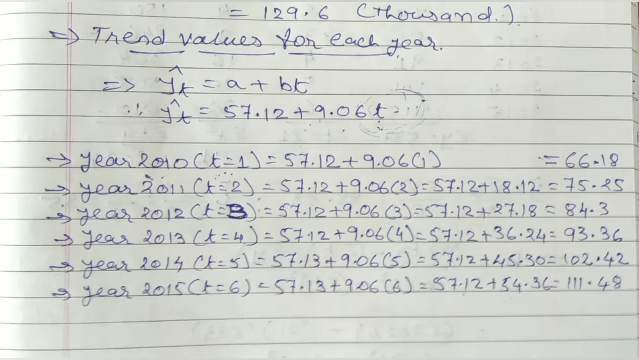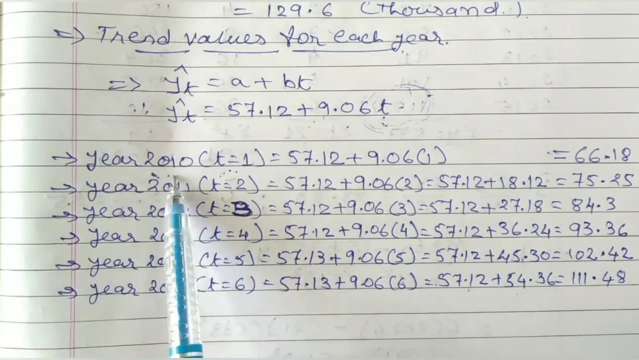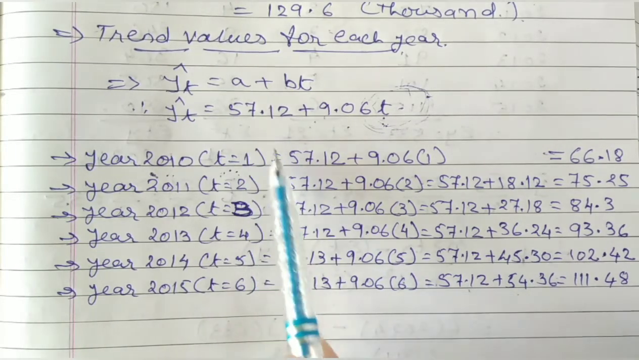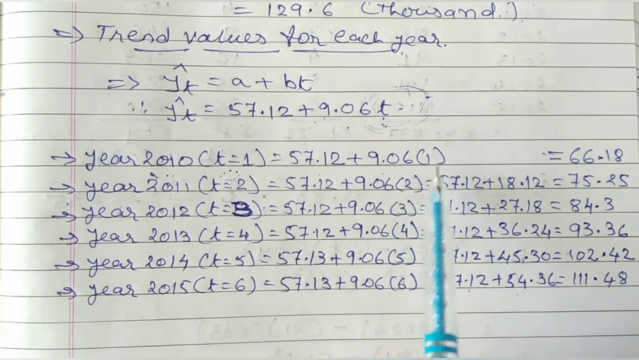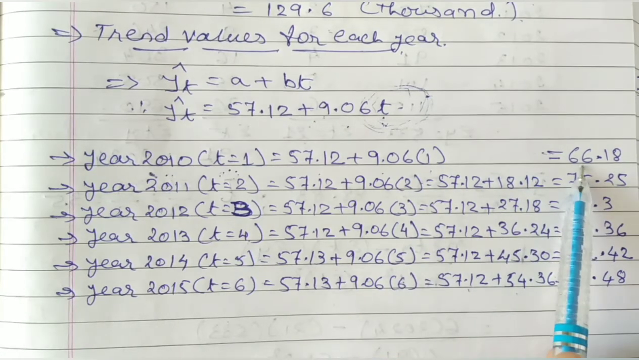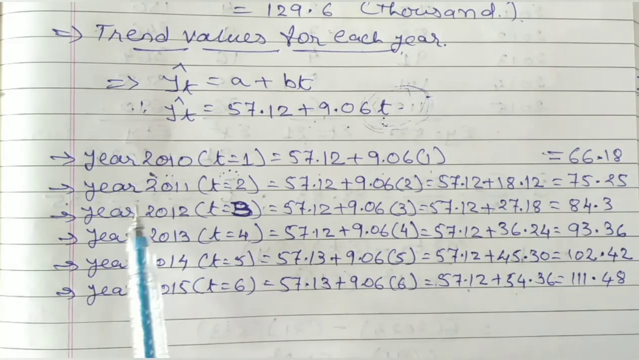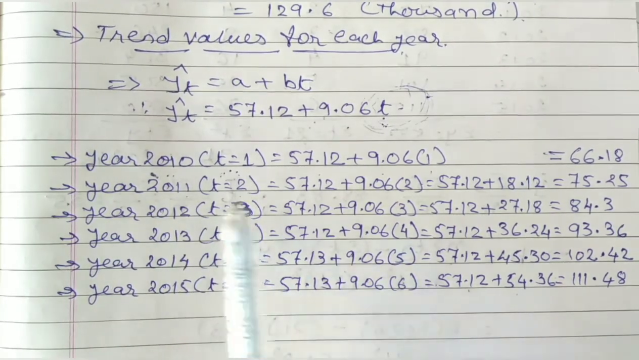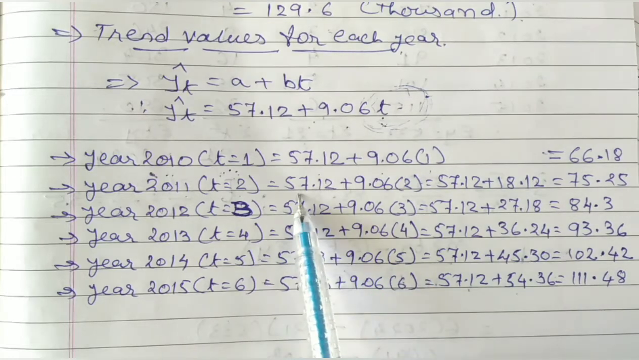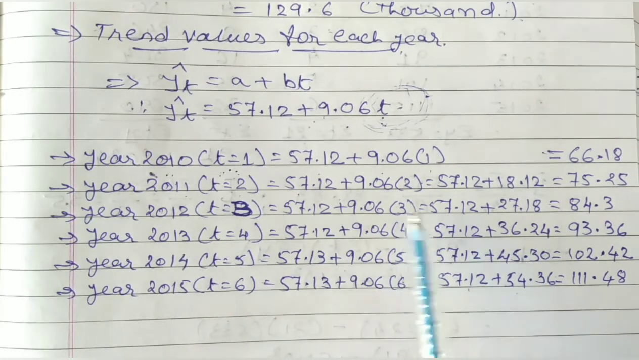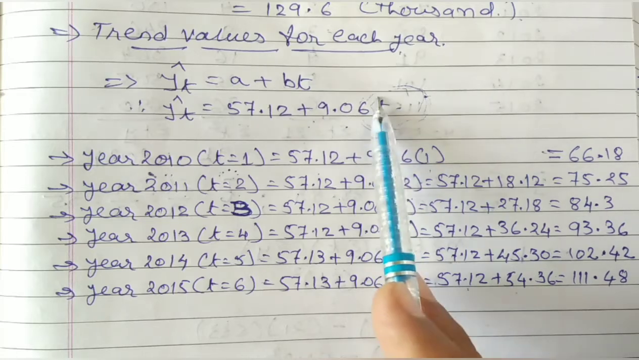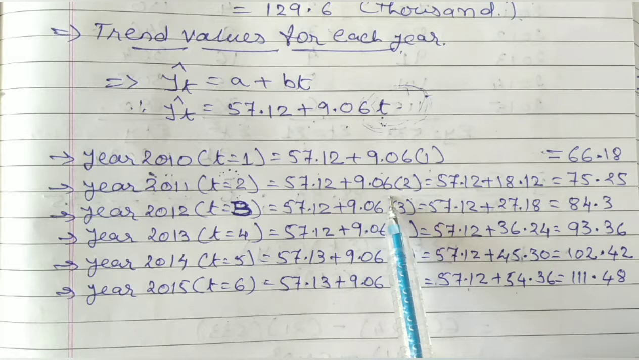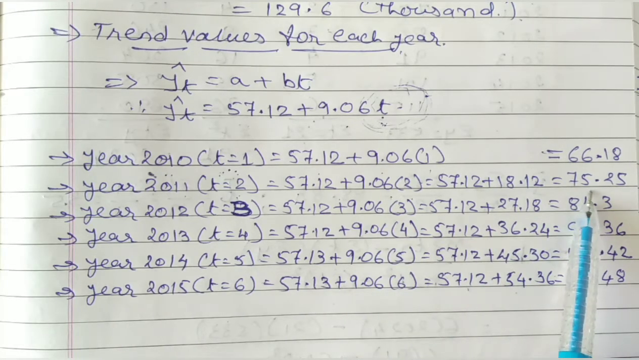Now check it out. See, for the first year 2010, T is 1. Place the value in your equation, that is 57.12 plus 9.06 into T. So your answer is 66.18. Once again, for 2011, T is equal to 2. Place the value in your equation, that is 57.12 plus 9.06 into 2. T is in multiplication, so the value of T equal to 2 is multiplied with 9.06 and you will get 75.25.